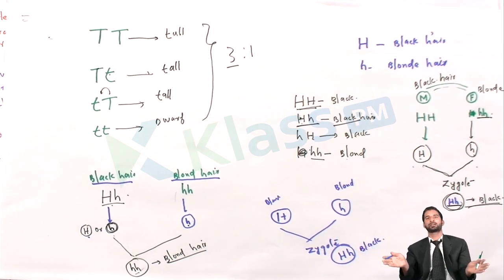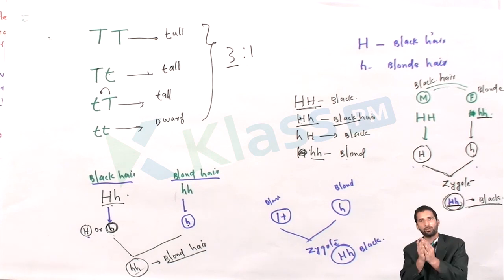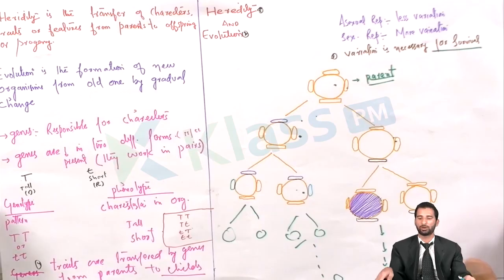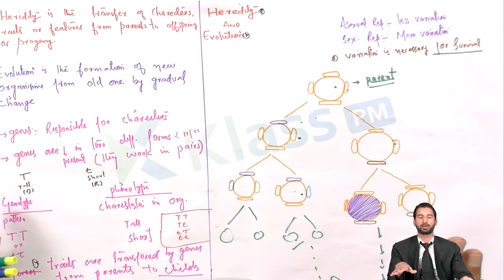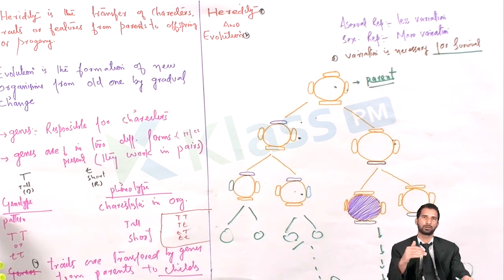So this is how things go as far as genetics is concerned, and this is how Mendel's law of dominance has been explained in the simplest way. What is genotype and what is phenotype, I have just explained. In the next video, I will explain more about this part. Apart from this, we will most importantly discuss the next phase of this unit, that is evolution. For now, thank you very much.